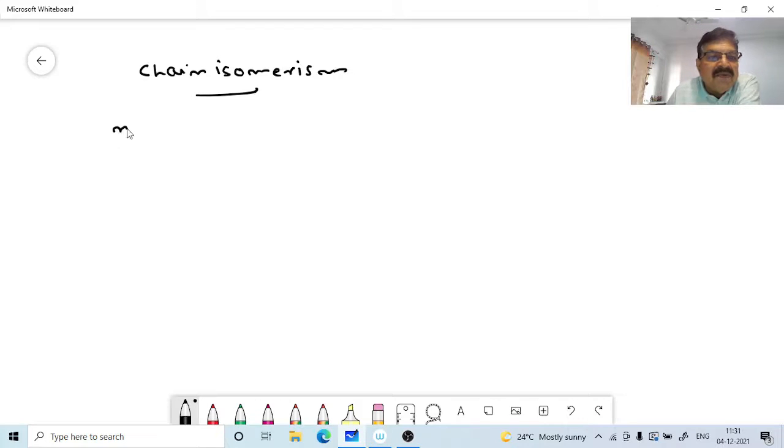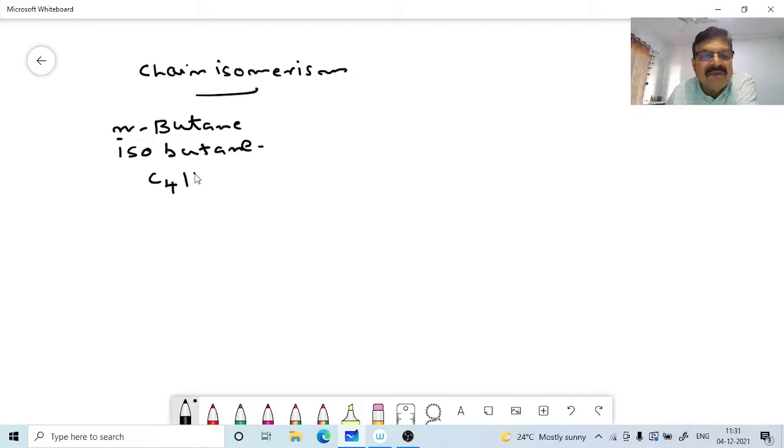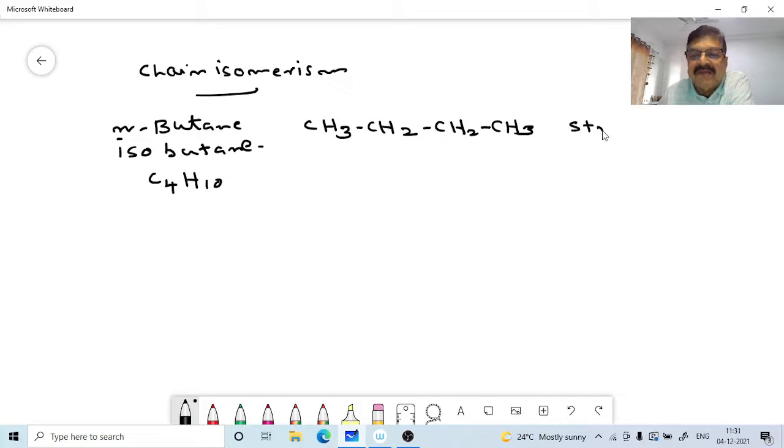So we have n-butane, normal butane, and then we have isobutane. They are isomers having the same molecular formula, C4H10. Normal butane is a straight chain compound, a straight chain alkane.